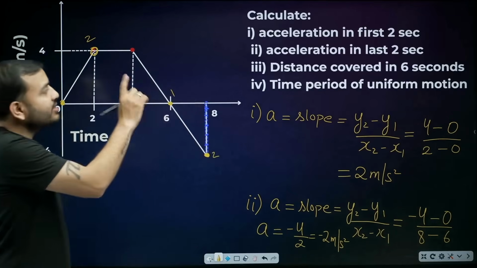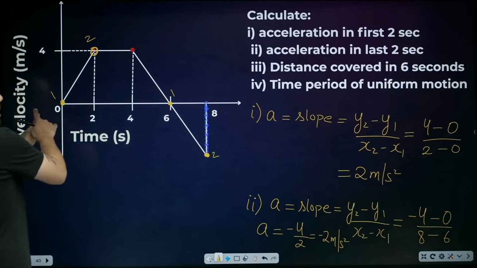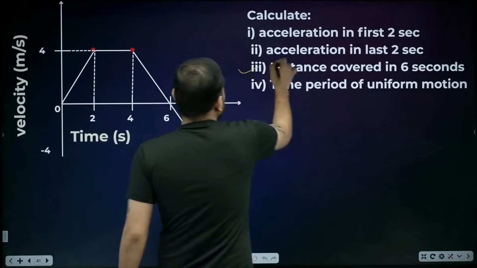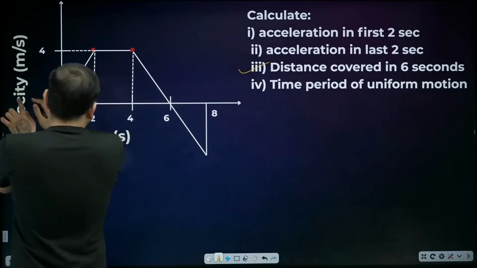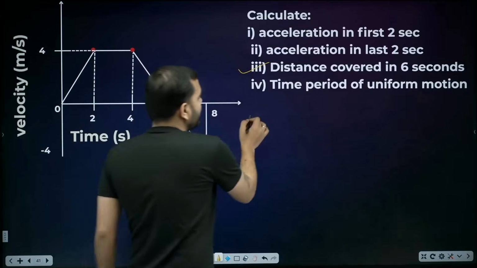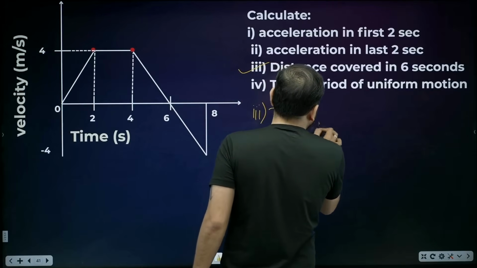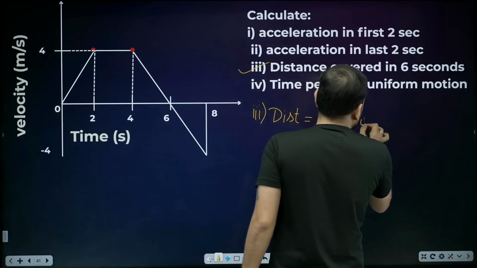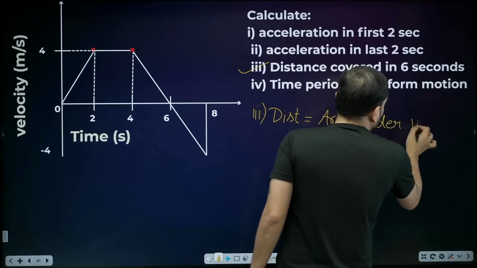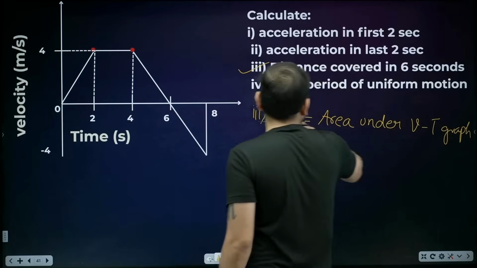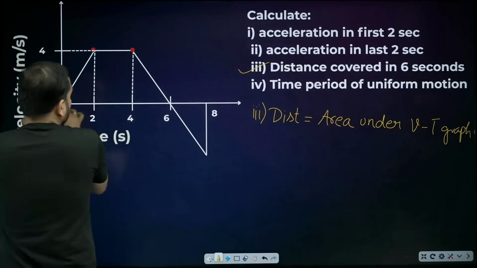Next, what is being asked? Distance covered in 6 seconds. From here till here, they are asking for distance. Okay. Distance covered in 6 seconds. Now, beta, from the velocity time graph, how will we find distance? I just taught you this. To find distance, what should you calculate? The area under the velocity time graph. Now from where to where do we need to find the distance? From 0 to 6 seconds.